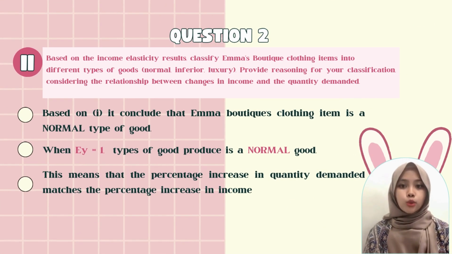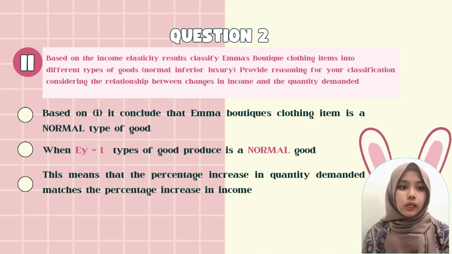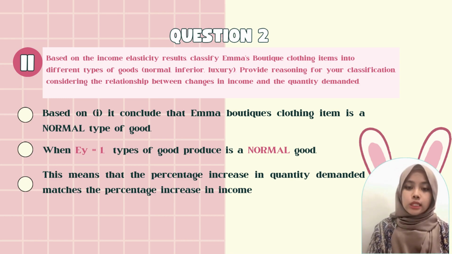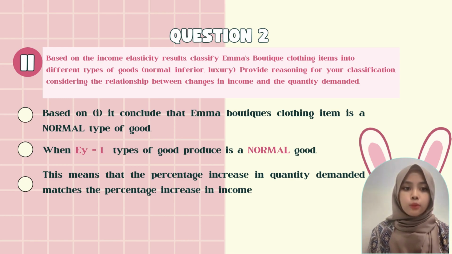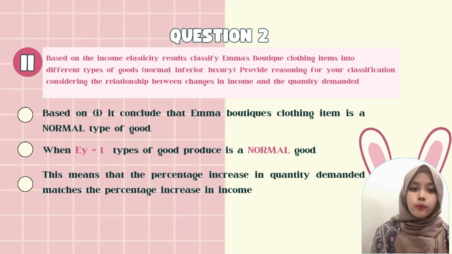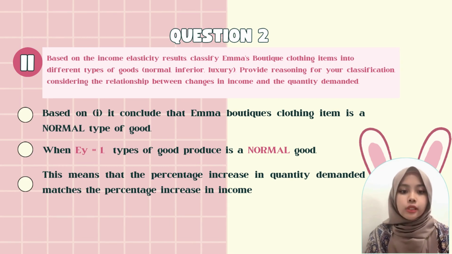So for question 2.2, based on the income elasticity result, classify a mass body clothing item into different types of goods, whether it's normal, inferior, or luxury. Provide a reasoning for classification, considering the relationship between changes in income and the quantity demanded. So based on question 2.1, it concludes that a mass body clothing item is a normal type of good. When EY equals 1, the type of good produced is a normal good. This means that the percentage increase in quantity demanded matches the percentage increase in income.